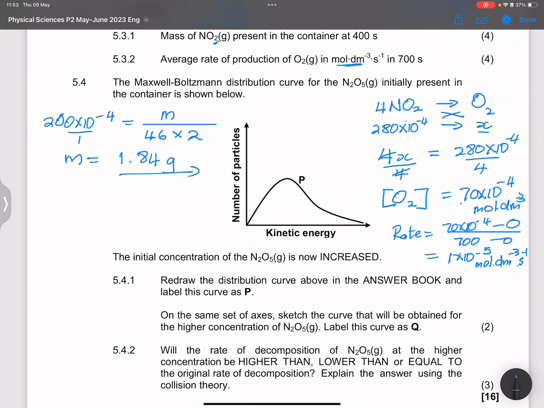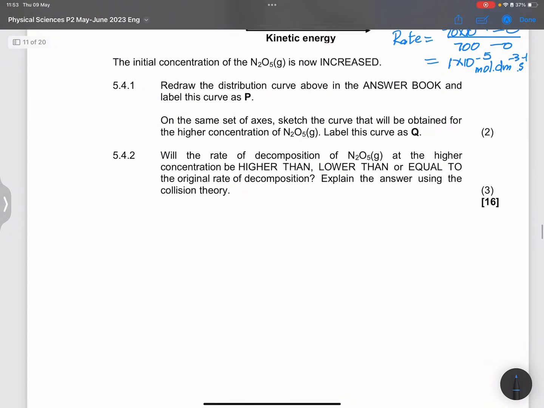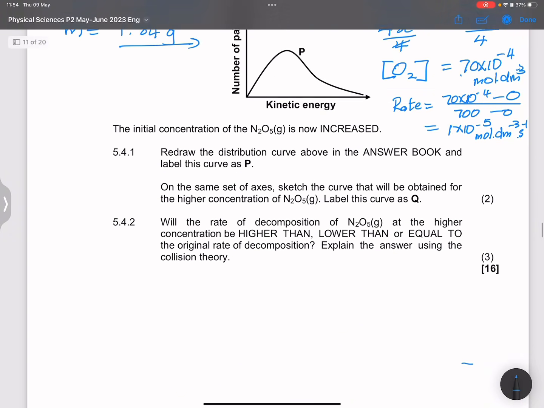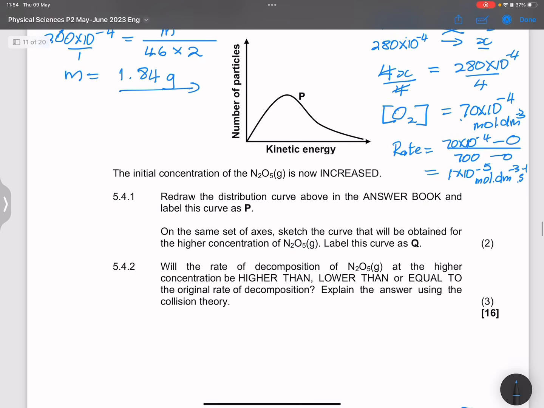And sorry guys that I had to squeeze this in somehow. Unfortunately, that's the nature in which I'm answering this. Actually, we had some more space here, I could have used that space. Okay, so they said the initial concentration of dinitrogen pentaoxide is now decreased. Now they say to us, redraw the distribution curve right above in your answer book and label this curve P.